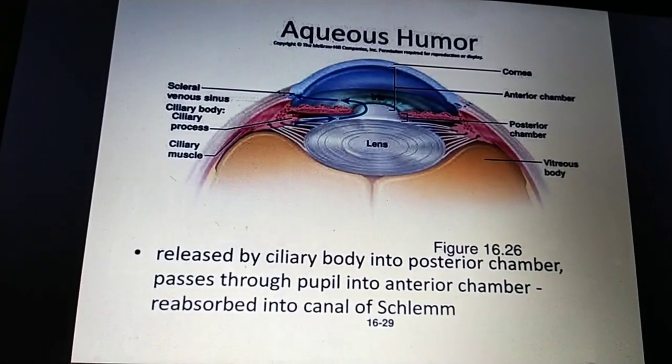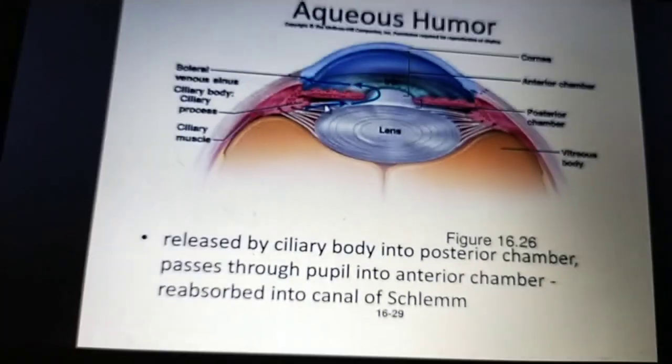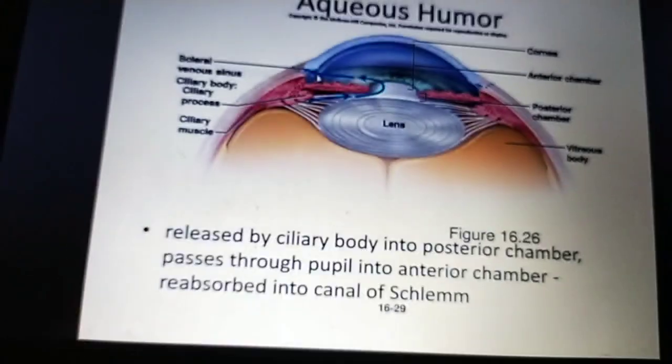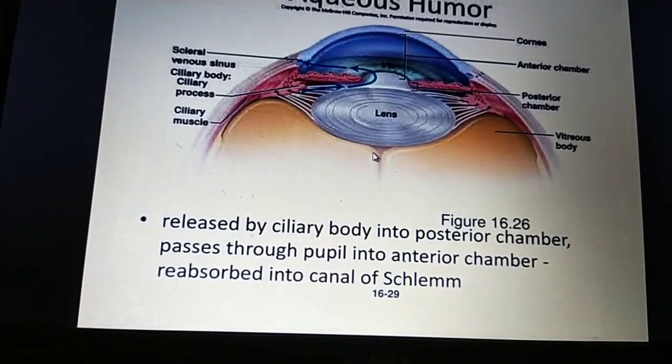How is the aqueous humor formed? It is formed by the ciliary processes into the posterior chamber, through the pupil area into the anterior chamber, then it enters the scleral venous sinus. Like that it circulates.